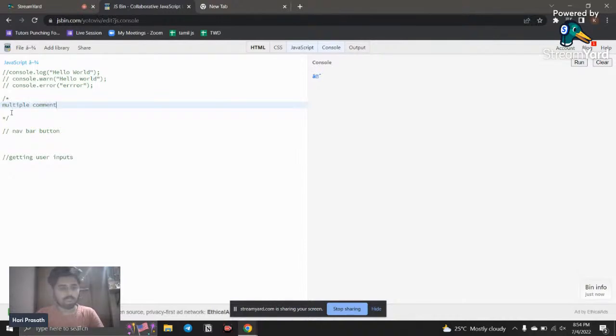Comment. Okay, so everything inside this comment will not render in our browser or anywhere else. It's only available in your code editor source file. Okay, it's only available there.